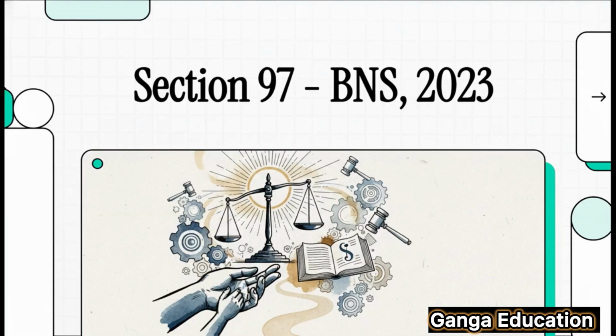Welcome to Ganga Education. Today, we're going to be discussing Section 97 of the Bharatiya Nyaya Sanhita 2023. Now, for anyone preparing for Judiciary and APO exams, this section is a really significant topic. Why? Because it deals with a very specific and very serious crime committed against children.